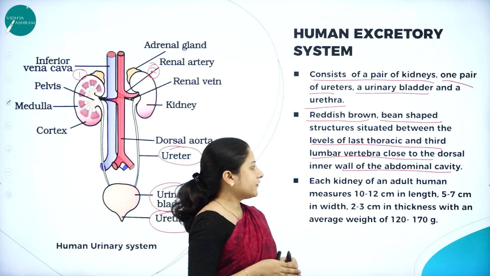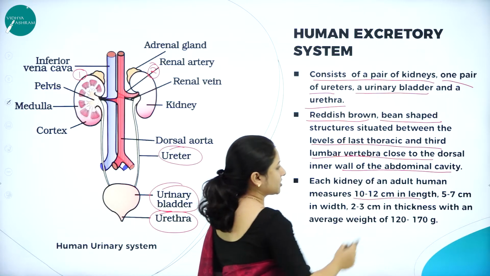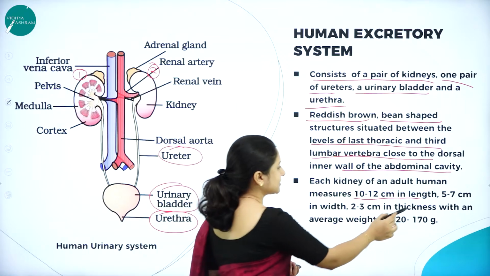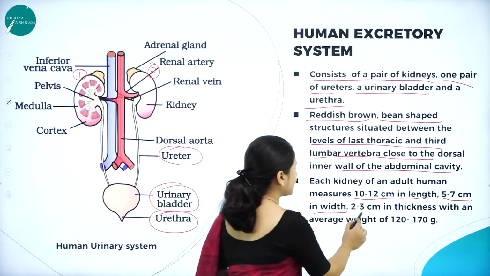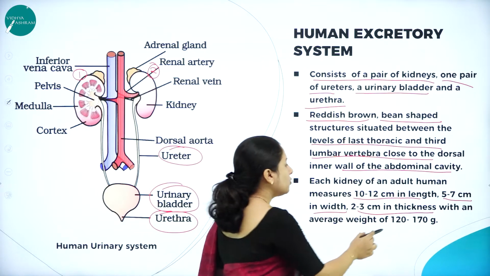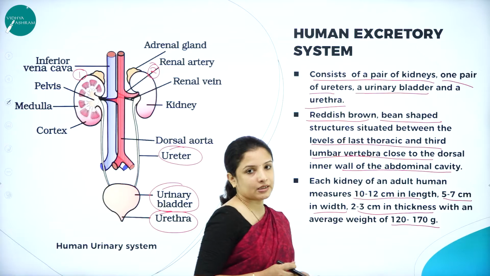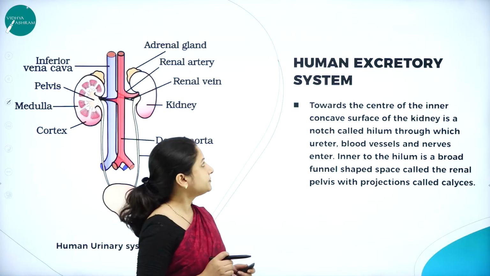Each kidney of an adult human being measures about 10 to 12 centimeters in length, 5 to 7 centimeters in width and 2 to 3 centimeters in thickness, and they weigh about 120 to 170 grams. So this is about the kidney, how exactly the kidney looks.